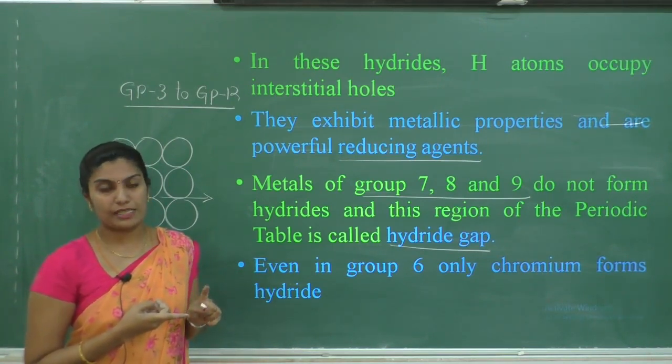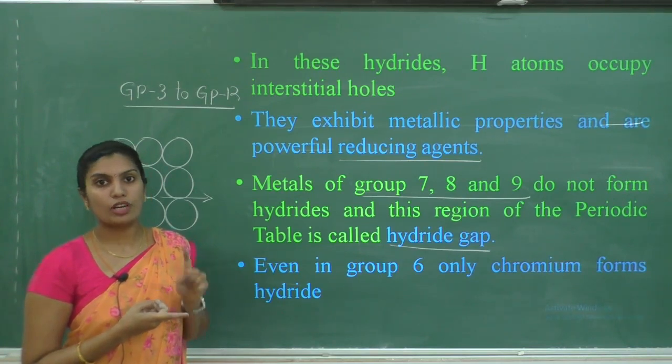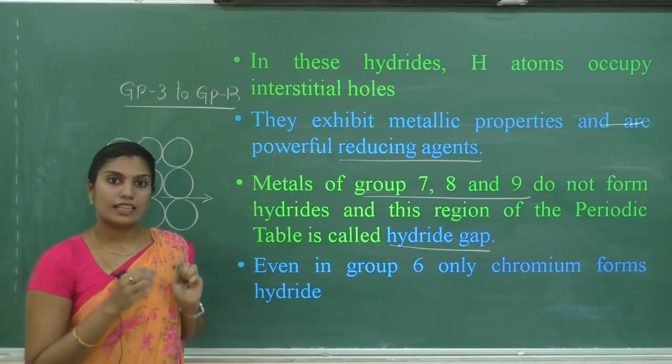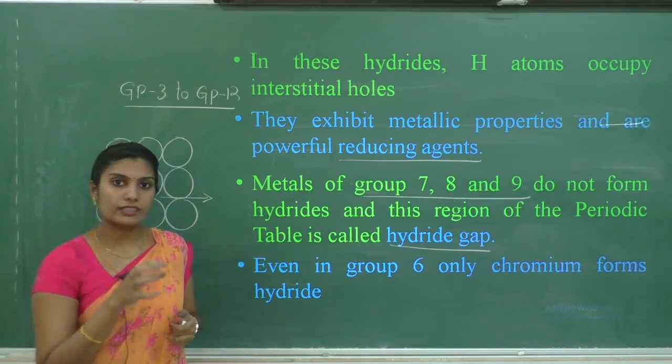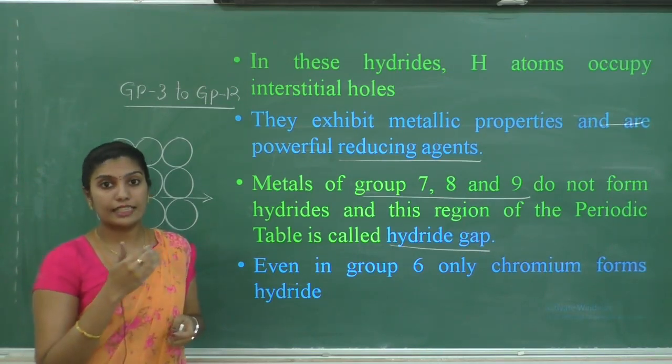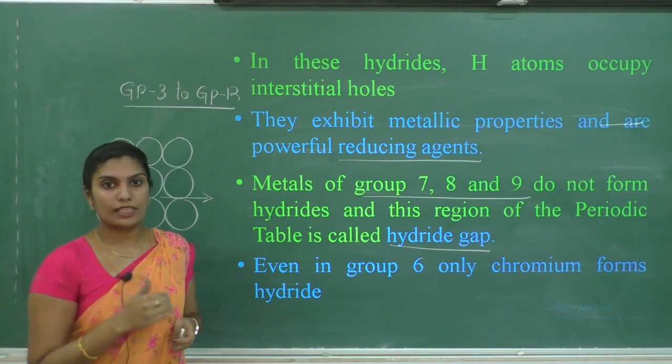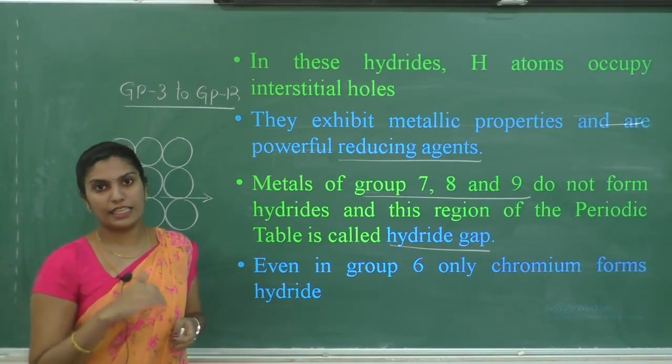Remember an example for each type of hydride. Next, coming to the covalent hydrides, covalent hydrides are further classified into three different types based on the number of electrons present in the hydrides. Cleared?